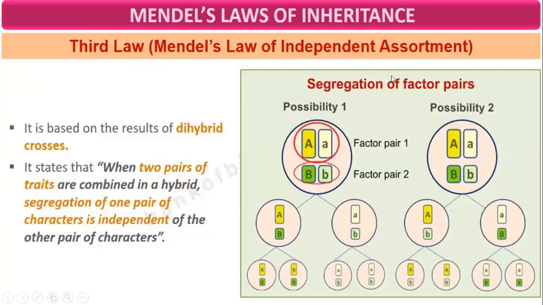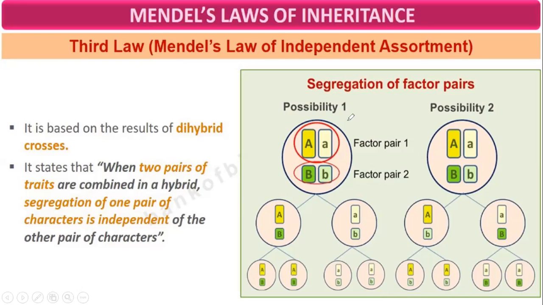Third law of Mendel, that is called law of independent assortment. According to this law, it is based on the result of dihybrid cross. It states that when two pairs of traits are combined in a hybrid, segregation of one pair of characters is independent of the other pair of characters.